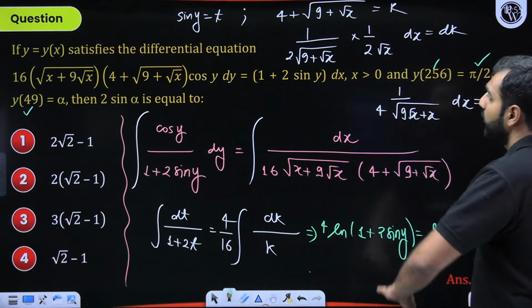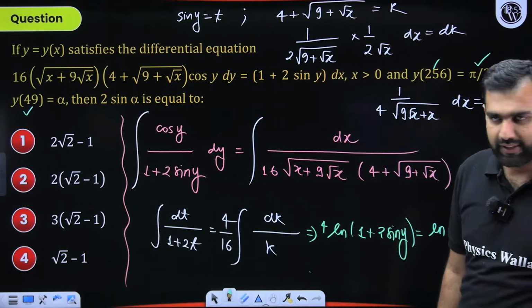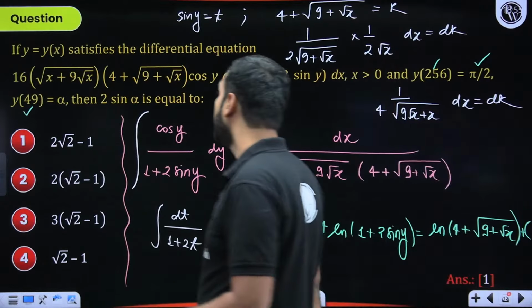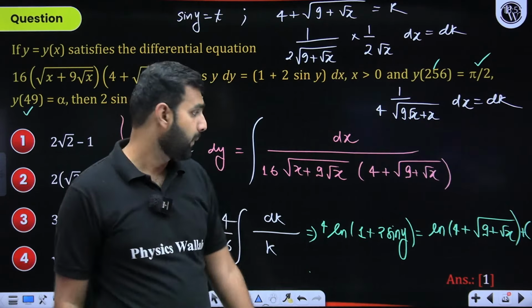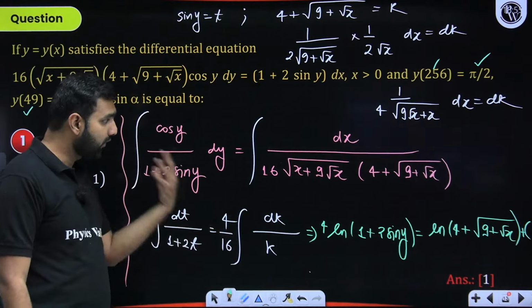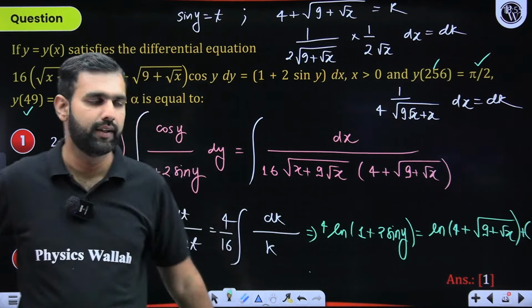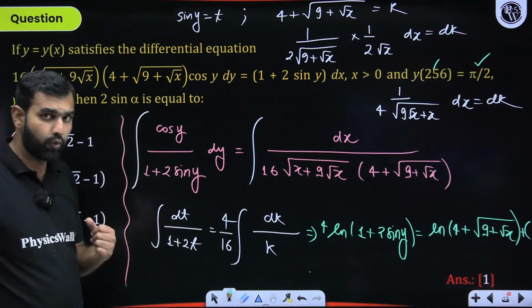Can you do it by yourself from here, or shall I solve it further? Do write in the comment. If you are feeling that I should solve it further, I'll definitely do it. But if you feel confident that from this step you will do it by yourself, I'll stop here. But I hope everybody has understood the integration part. The part where you were converting into the variable separable form was the only tricky part. Otherwise, this clearly was simple, sorted, and decent. Can I move ahead from here?